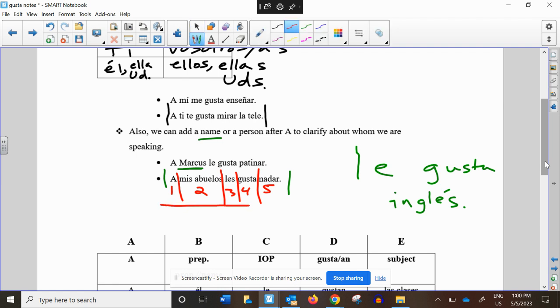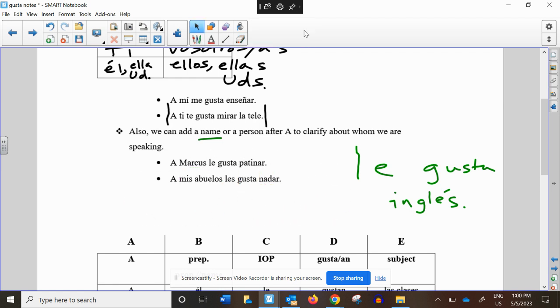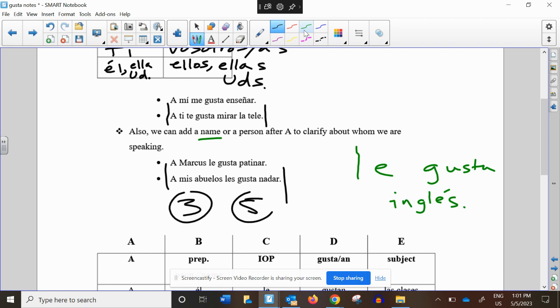And as we practice gusta, you can have 3 elements of gusta. You can write sentences. This is perfectly grammatically correct. Les gusta nadar. But if you add in my grandparents, you have to add the a. So you must have at least 3 elements or 5 elements.